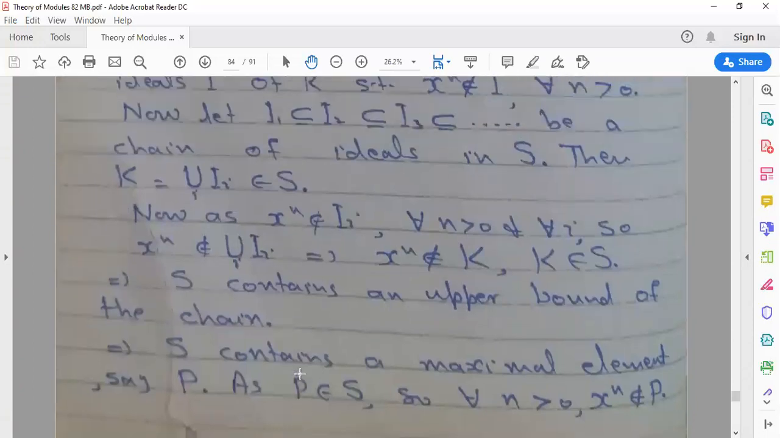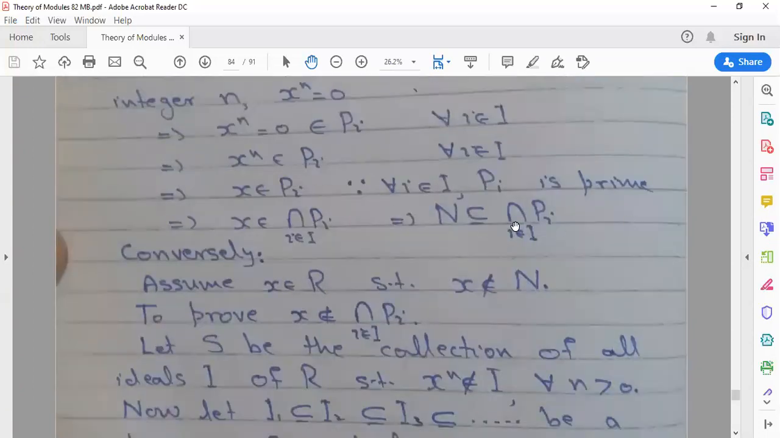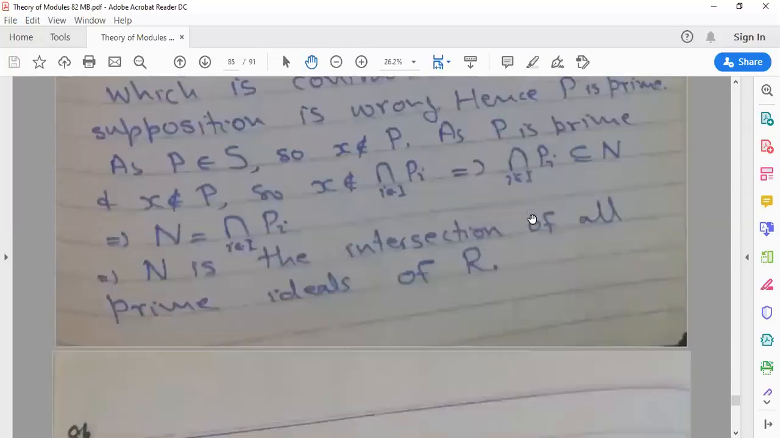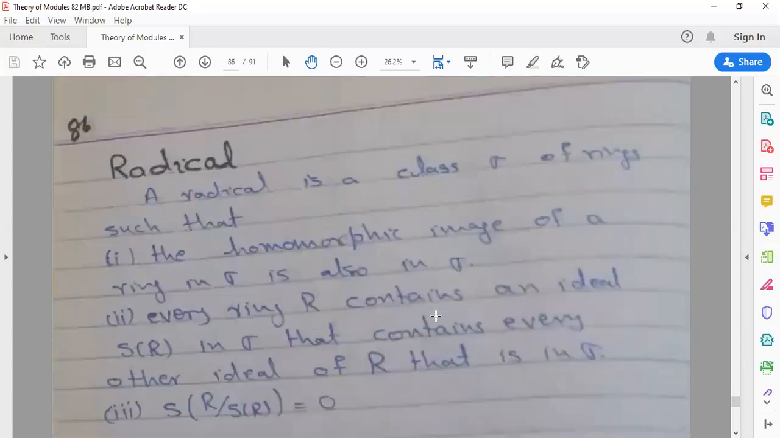By using this, x not belonging to I means that we have proved x does not belong to I. So this is a subset of this. By using this condition and that condition, we have proved that N is equal to the intersection of the P_i, for i in I. So N is the intersection of all prime ideals of R. So we get the result.